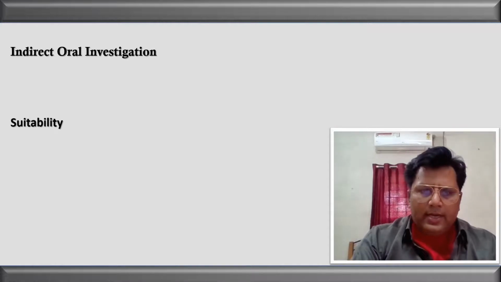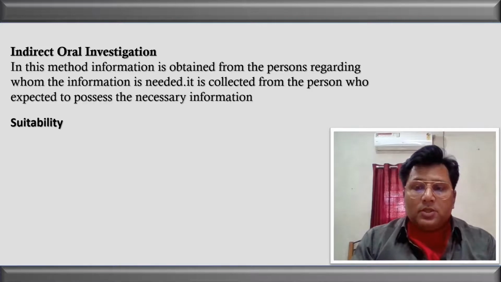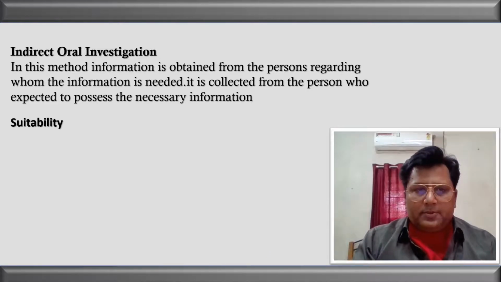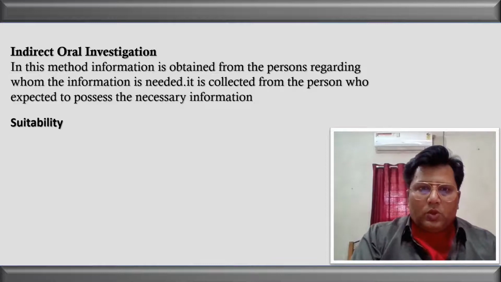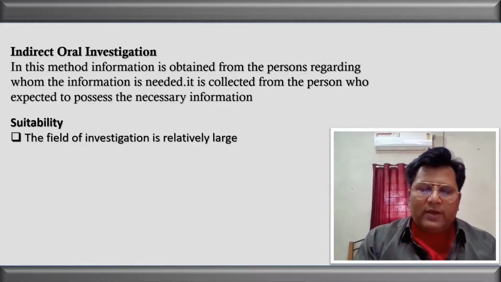Now let us see the indirect oral investigation. In this method, the information is obtained not from the person from whom the information should be obtained. Rather, we take the information from a third person who has the information about this very person. Clear? Where can we think of applying this method? Where the area of the investigation is very large. When the area of the investigation is very large, we take the information from one single person who has the information of all the people living in the locality. So there we apply the indirect oral investigation.